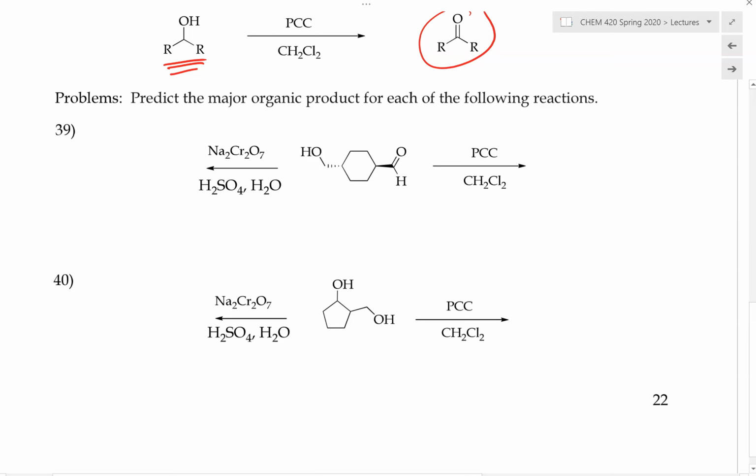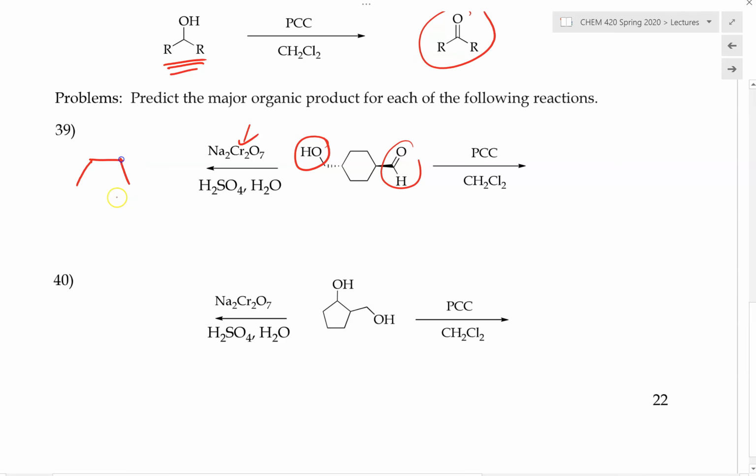And now let's try some examples involving recognition of these different oxidizing agents. First, number 39: if we were to take this molecule consisting of an aldehyde and a primary alcohol, and we treat this with chromic acid, the Jones reagent, what will be the product? First we see that this is a very strong and powerful oxidizing agent. It will be able to oxidize both the primary alcohol and the aldehyde.